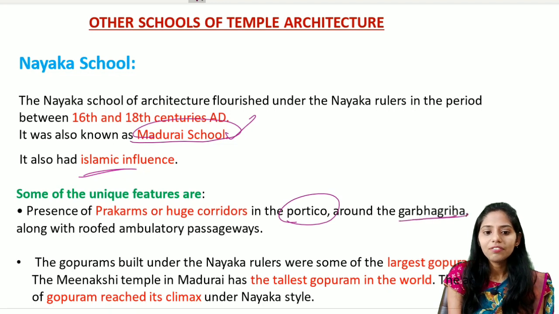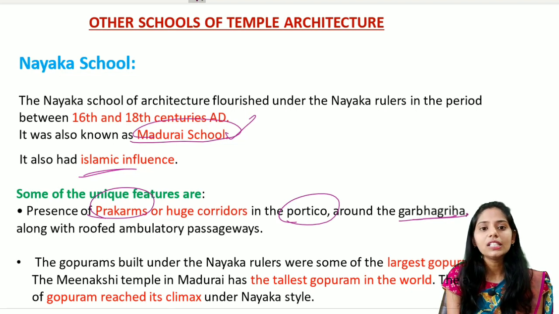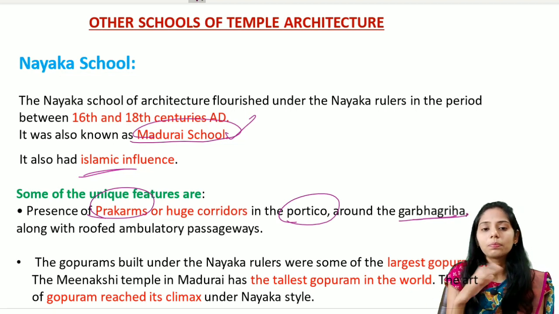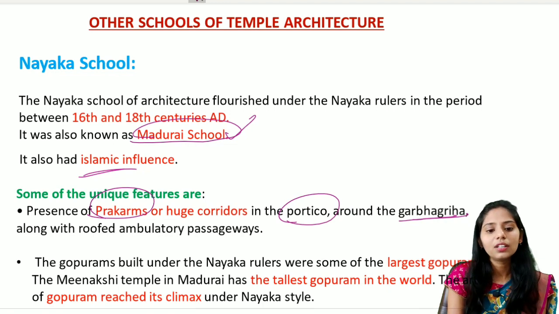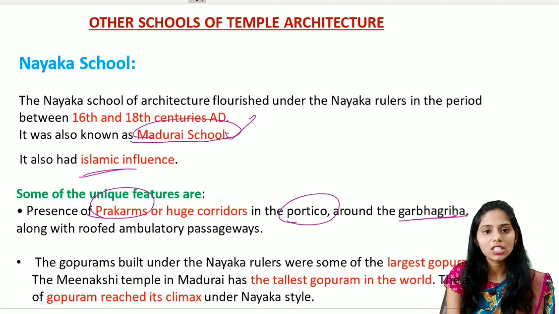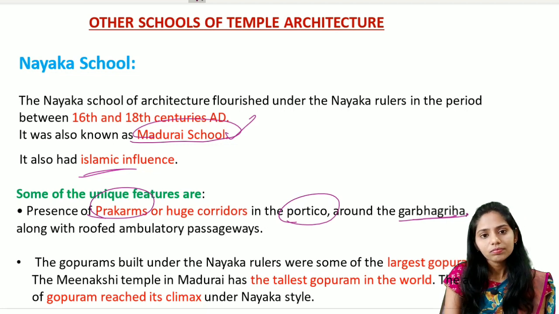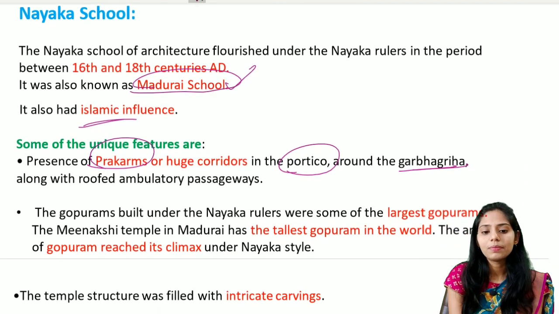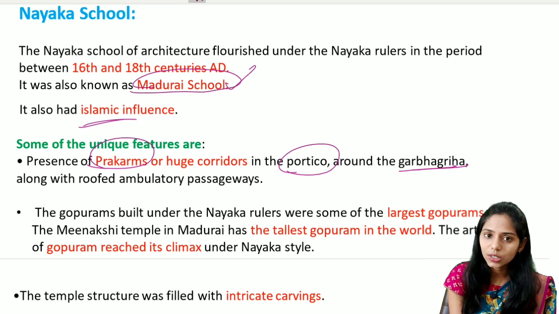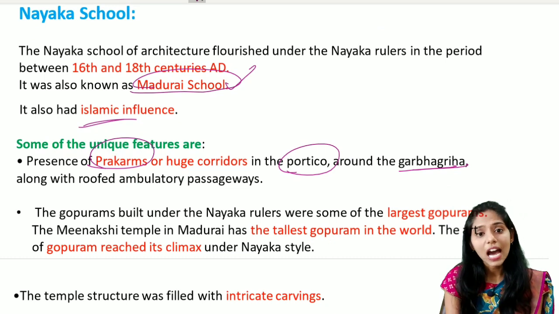Around the Garbhagriha, they have large prakarams or huge corridors. We also see the circumambulatory path or the Pradakshina Patha, which are roofed ambulatory passages seen in this Nayaka school. Not only that, we can also see the Gopurams built under this Nayaka school. They were some of the largest Gopurams.